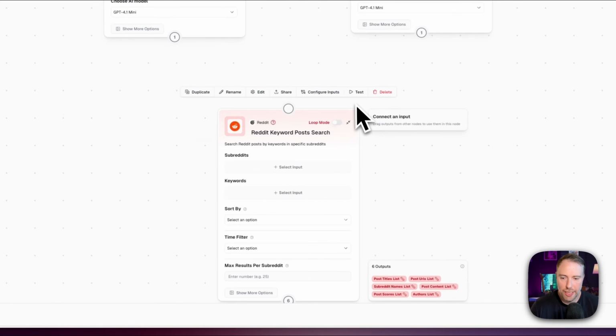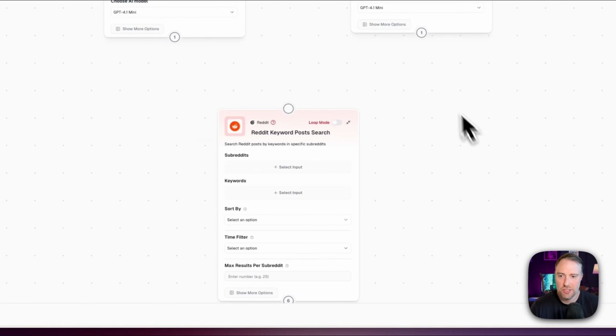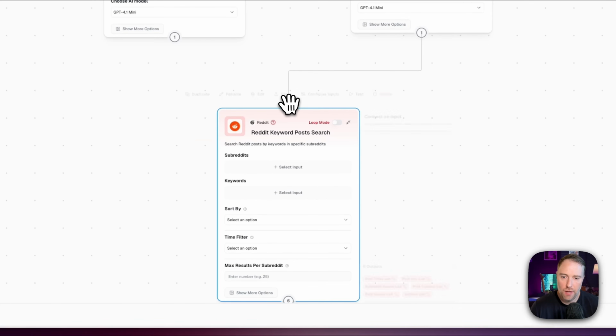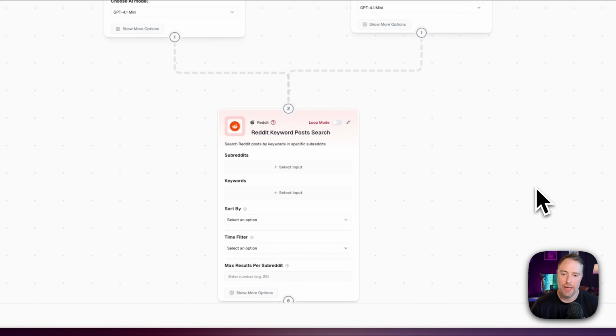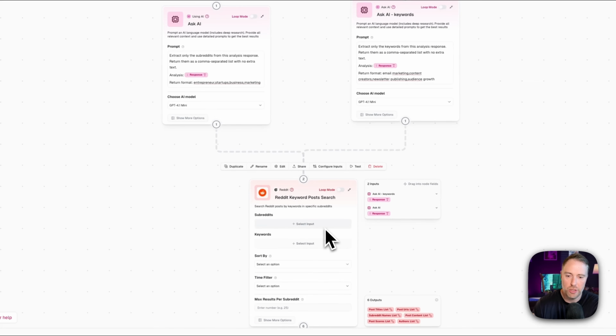Okay, so just like before, what we need to actually do here is connect both of these to this Reddit keyword post search. Now, this is actually an MCP server node for Reddit. And I'll show you a little bit what that means. We actually used Gummy to write some of the code that helps with this MCP search, and it worked wonderfully. What I'm going to do here is connect these inputs as well.